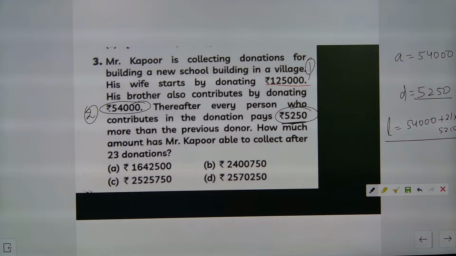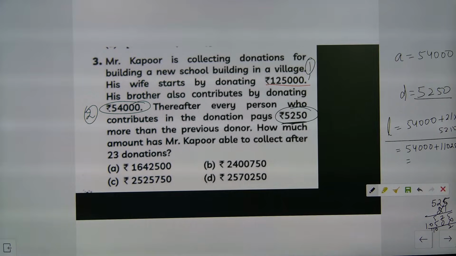First, to find the last term, because we don't know the number of terms, here it is coming as 21. So 5250 will be multiplied with 21. It is coming as 1,10,250.